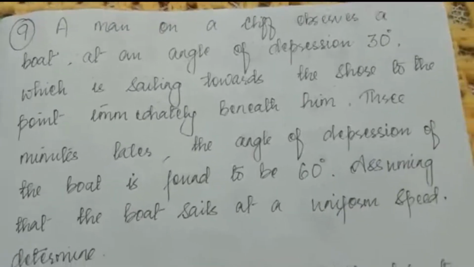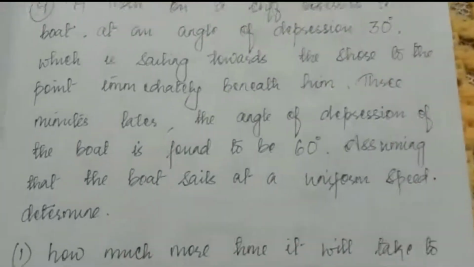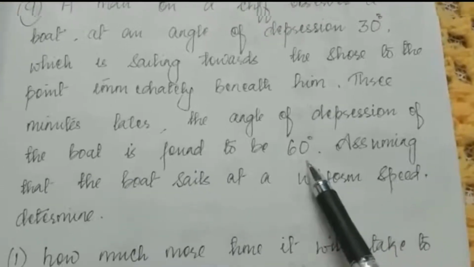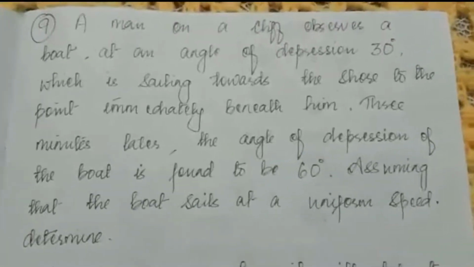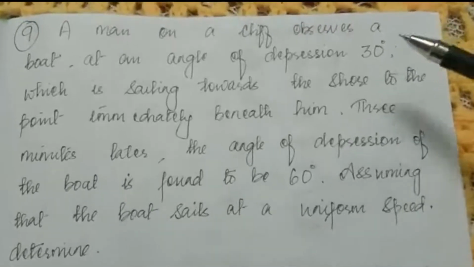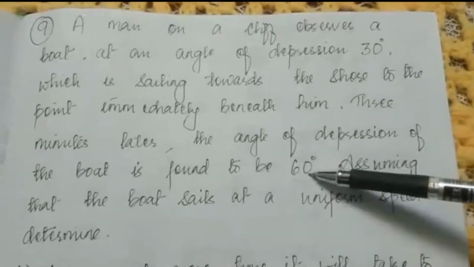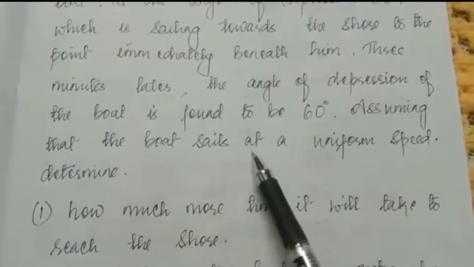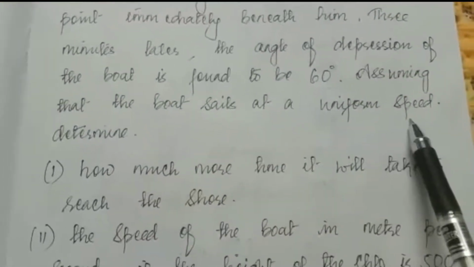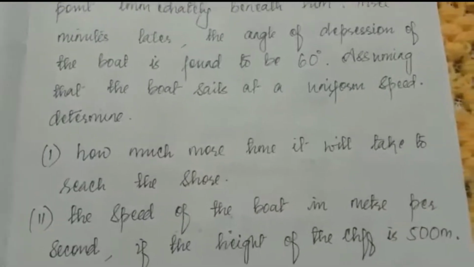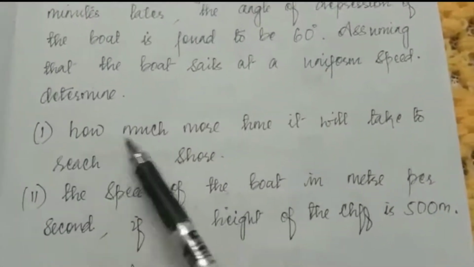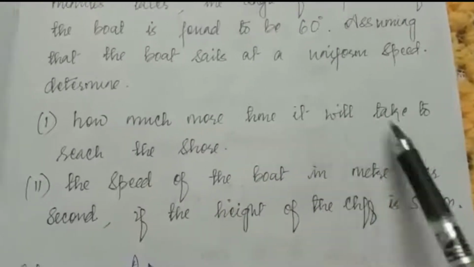So after 3 minutes, when he observed the same boat, now the angle of depression will become 60 degree, and the time taken to change the angle of depression from 30 to 60 is 3 minutes. Assuming that the boat sails at a uniform speed, determine number 1, how much more time will it take to reach the shore.